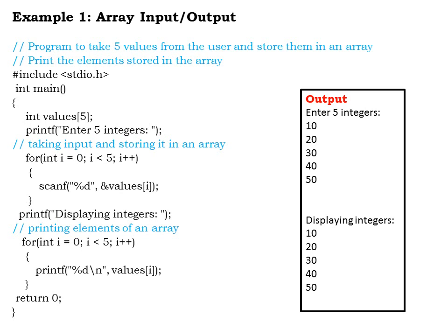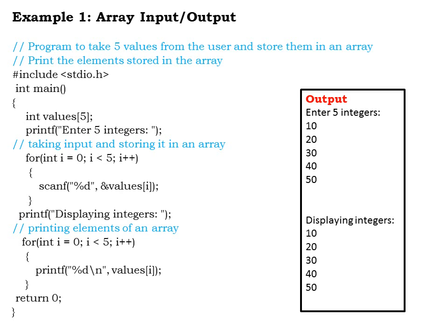In the body of the for loop I have a scanf statement, which is an input statement that is going to read the integer value. So %d, the format specifier of integer, ampersand values of i. Here the value of i is 0, so at the index location 0 I am going to store the first element that the user is going to enter. Once again the loop repeats.